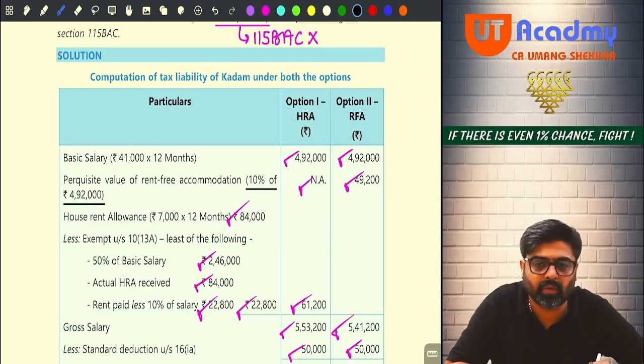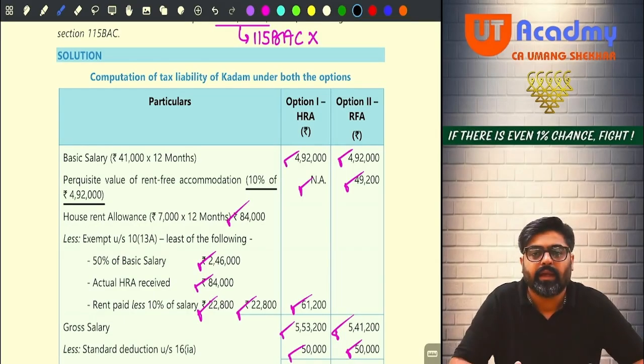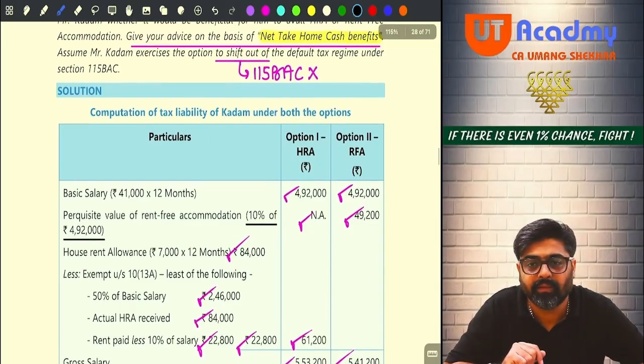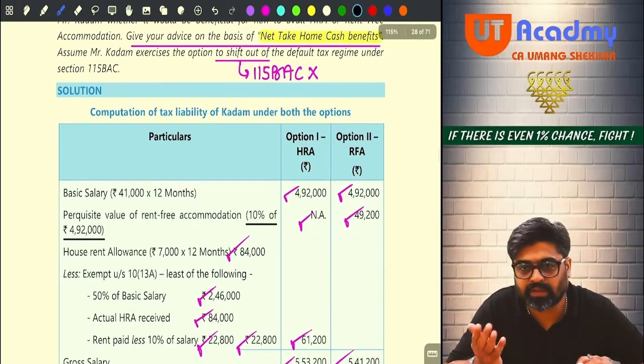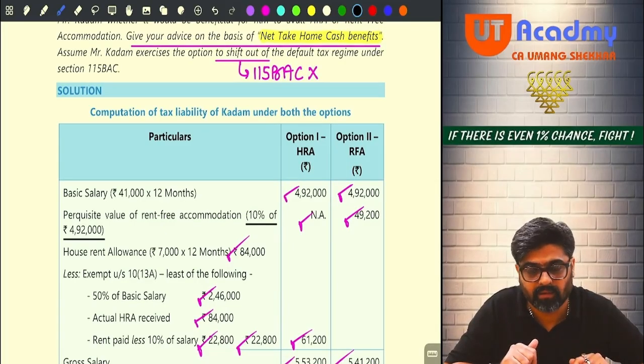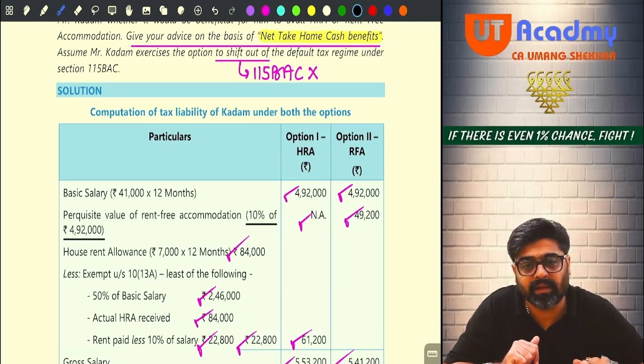Now see, if he is getting HRA, 7,000 into 12 will be 84,000, actual HRA received. He might be paying the rent in New Delhi, meaning metro city.